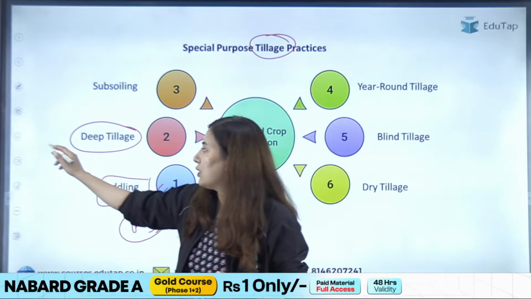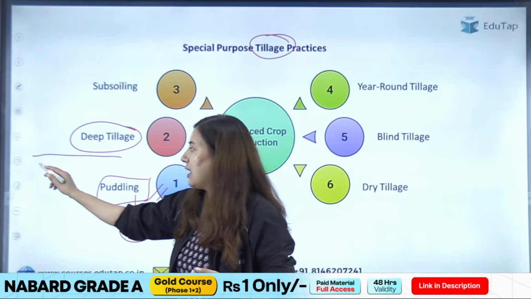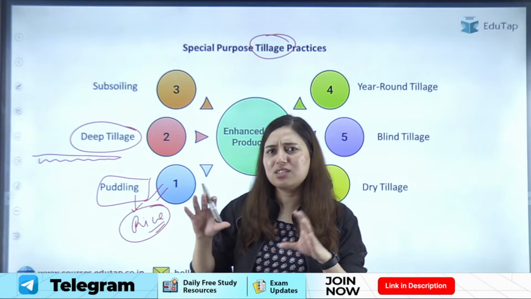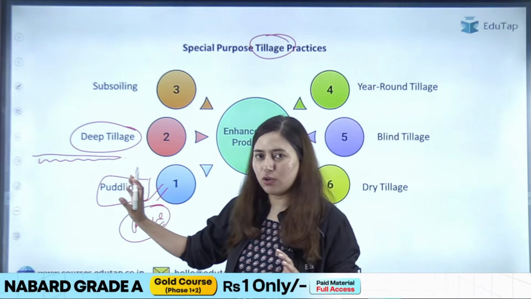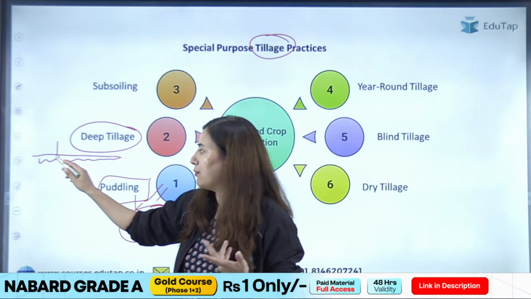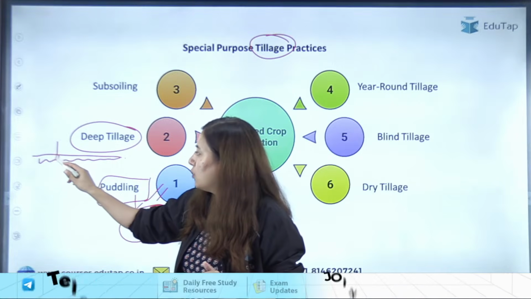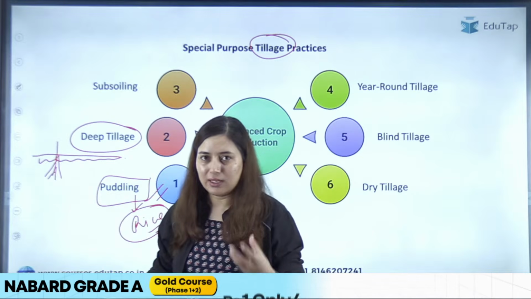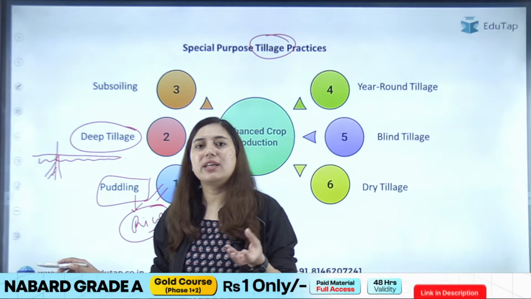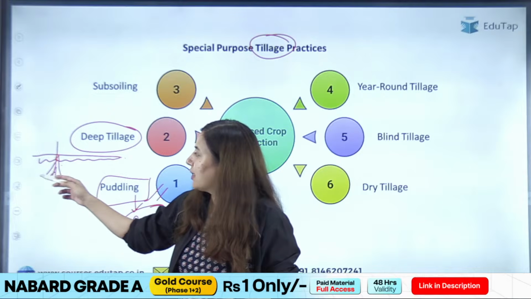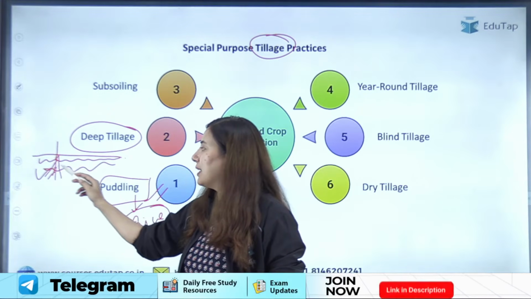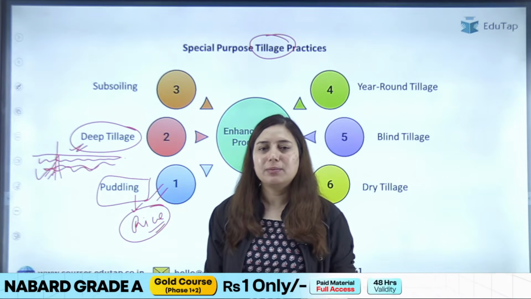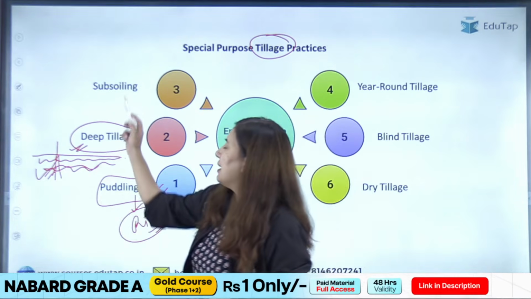Because if you just do the tillage operation on the surface, on just a certain depth of the soil, then for example your cotton crop, which is a deep rooted crop, its root system will not be able to grow properly, right? So for that you will have to go for deep tillage. So when you want to grow a deep rooted crop, deep tillage is done, right? Then we have subsoiling.